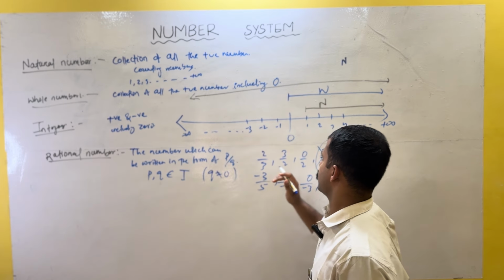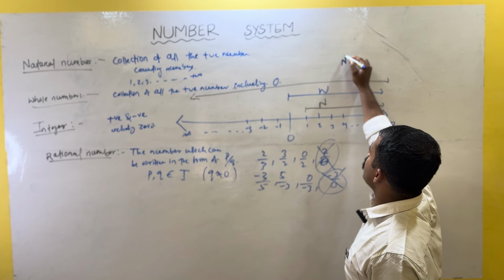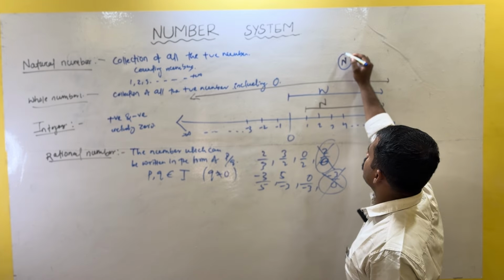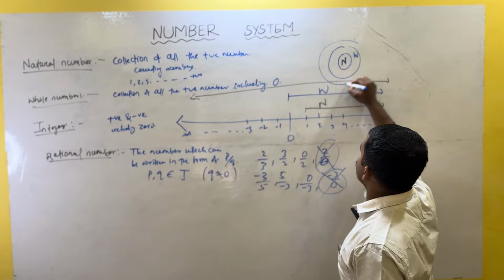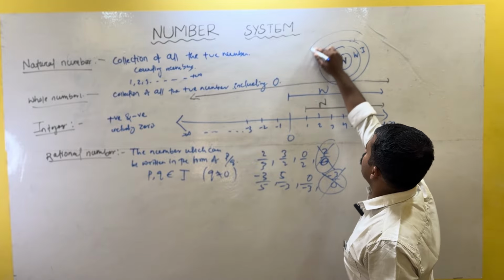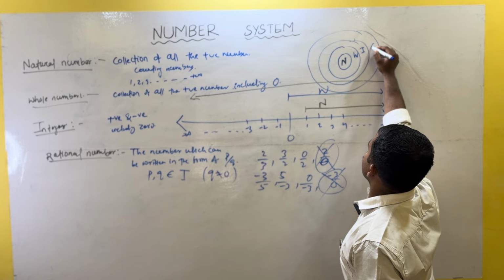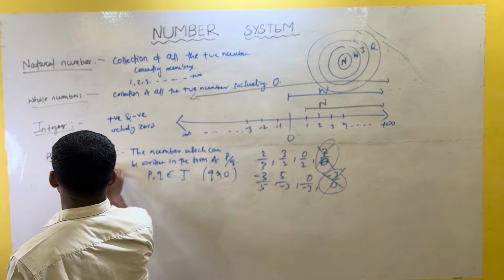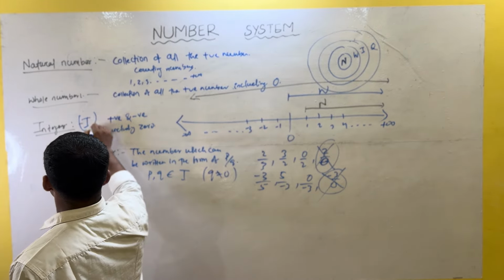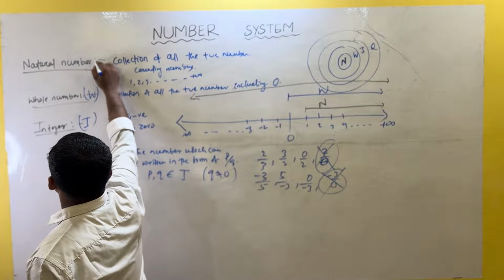Likewise natural number, then whole number, then integer, then rational number. Rational number is represented as Q, integer is I, whole number is W, and natural number is capital N.